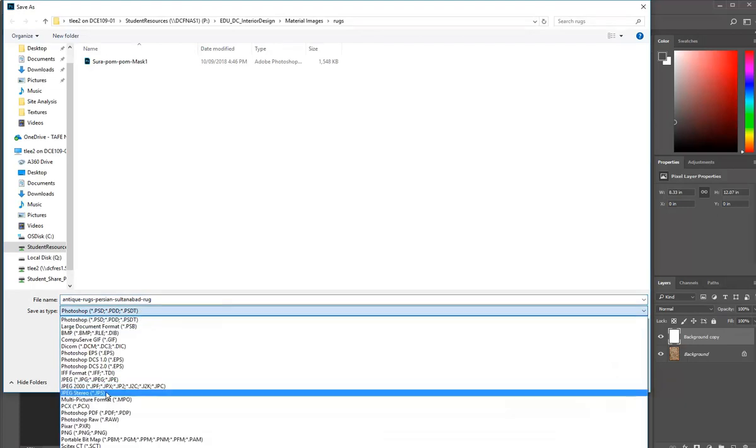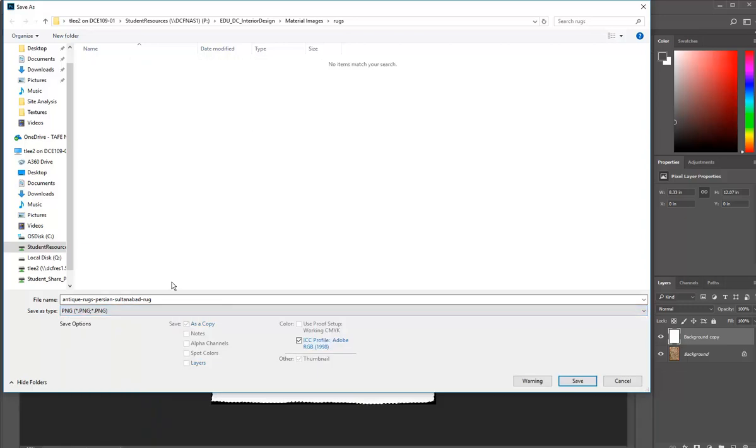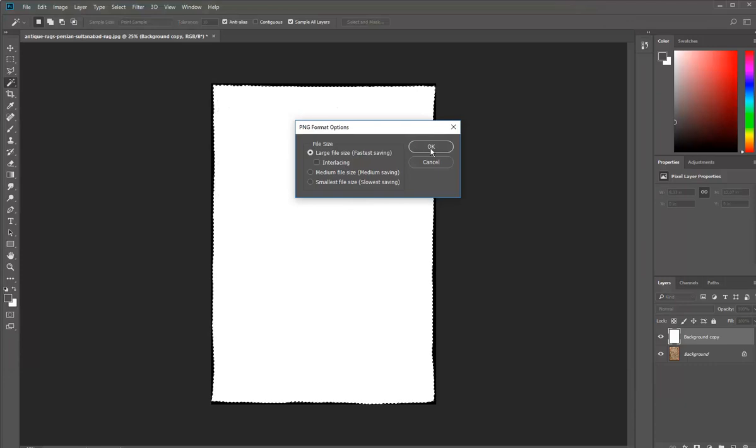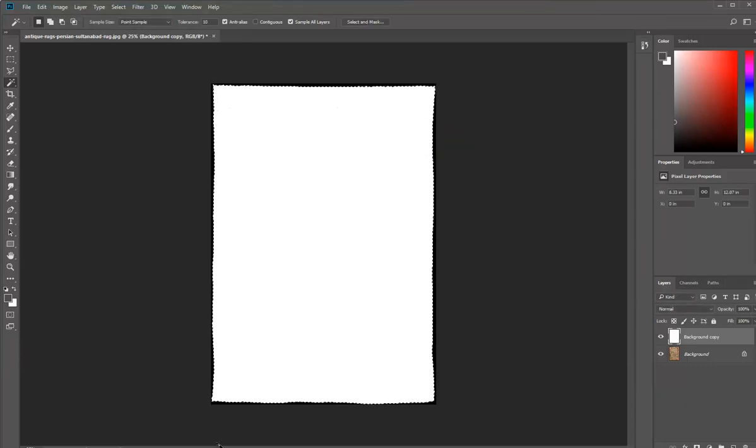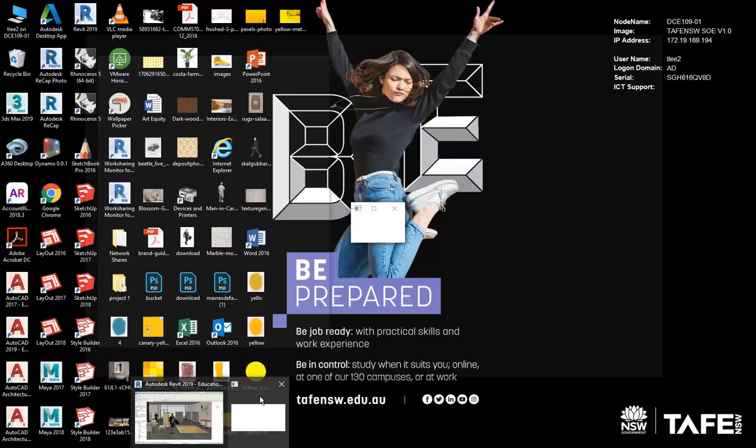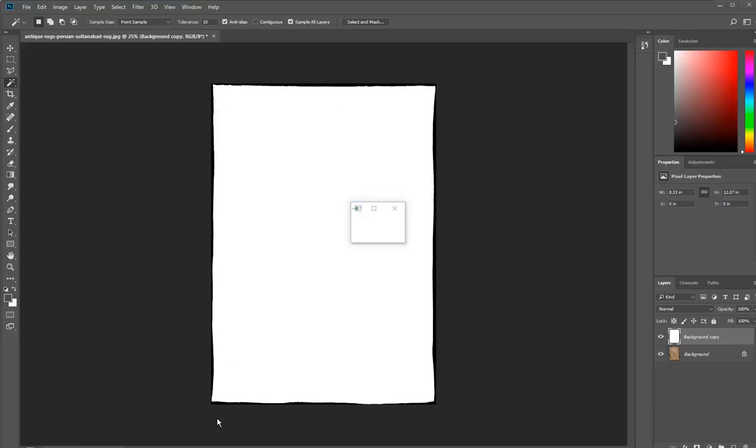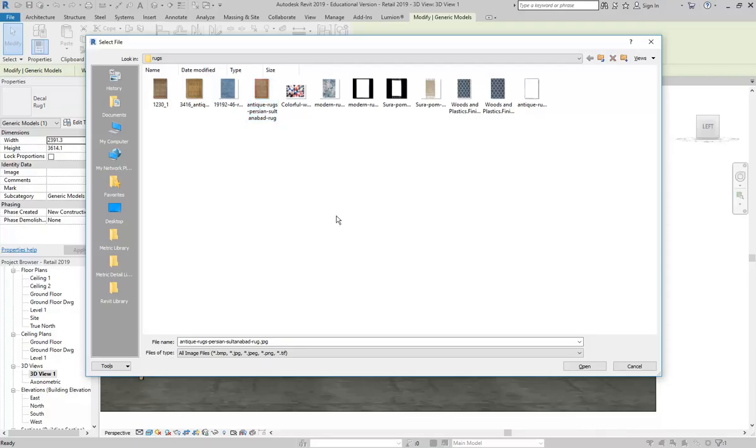So I'm going to save as, now as a JPEG. Even a PNG would work, but I'll do a PNG actually for the sake of it. And I'm going to call this Cutout. Okay, so now back into Revit. Where is it?